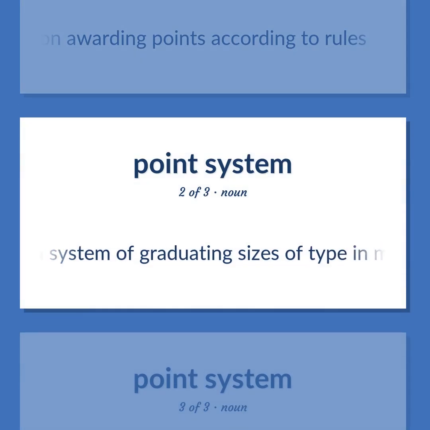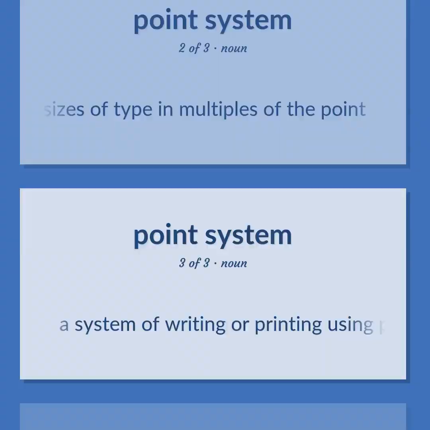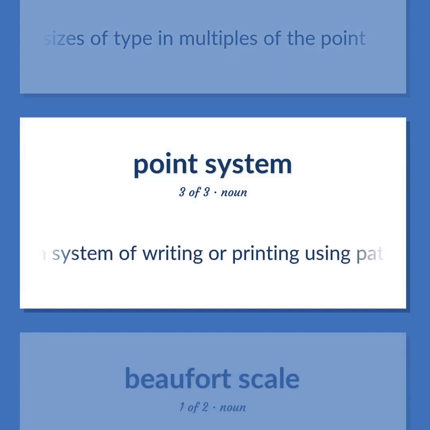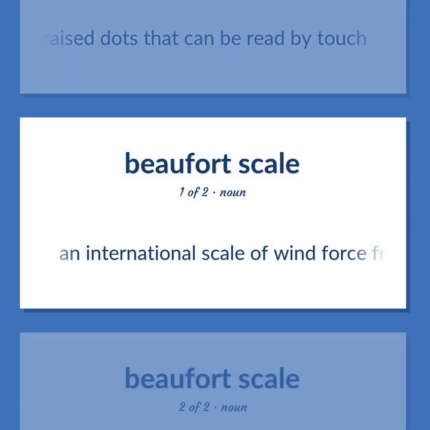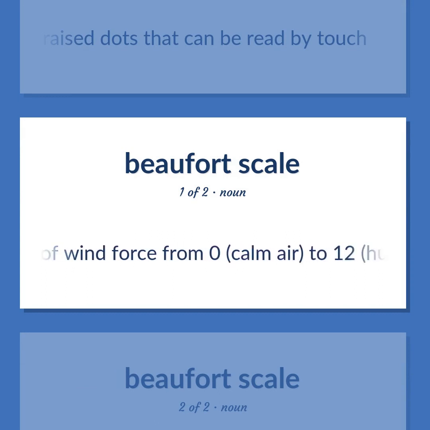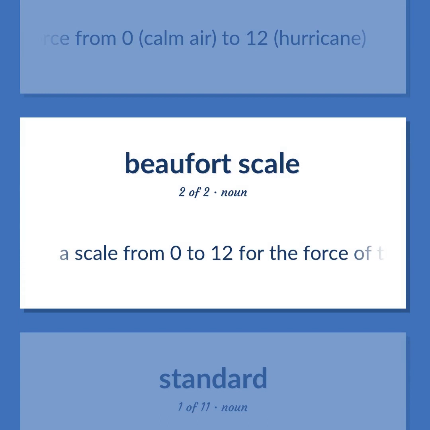A system of graduating sizes of type in multiples of the point. A system of writing or printing using patterns of raised dots that can be read by touch. An international scale of wind force from 0, air, to 12, hurricane. A scale from 0 to 12 for the force of the wind.